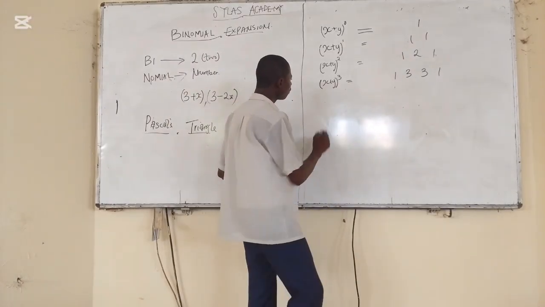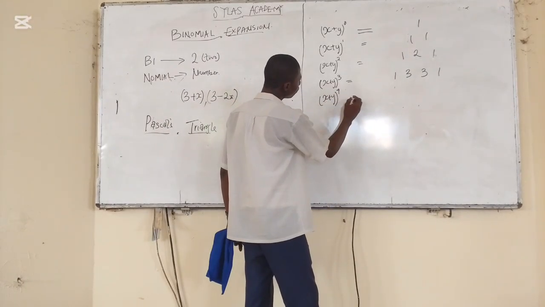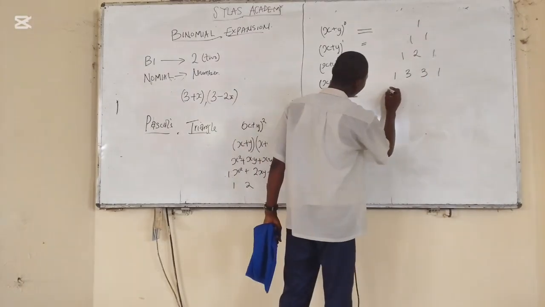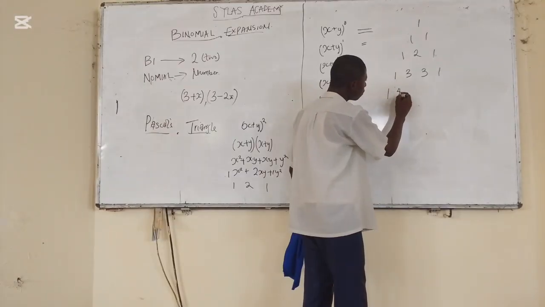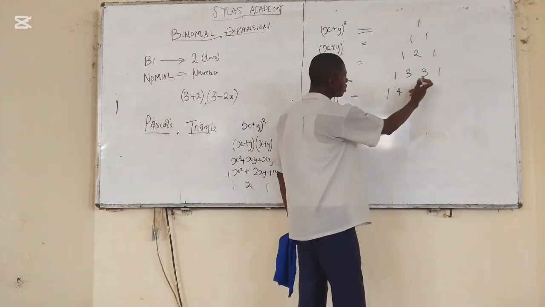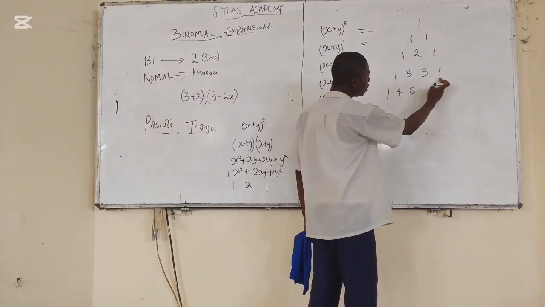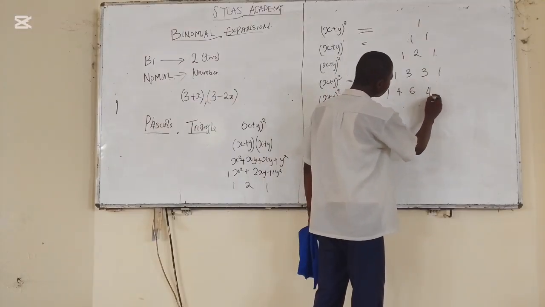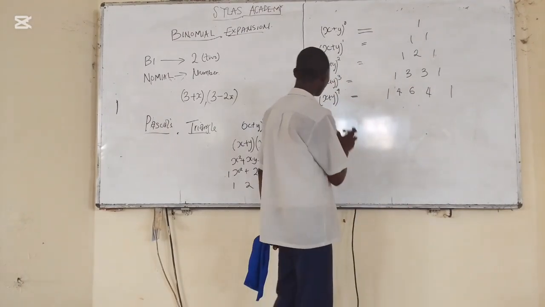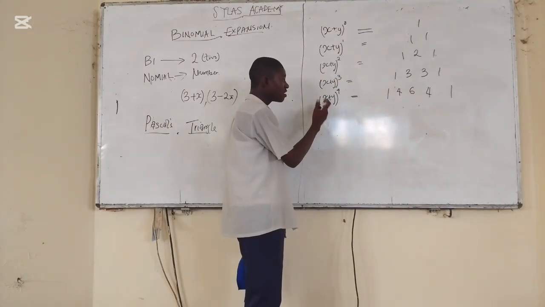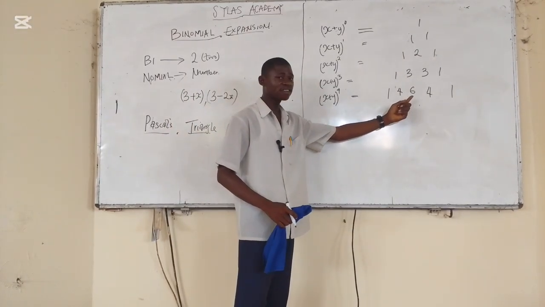Now, let's do the one of 4. x plus y to the power of 4 gives you what? It is 1. 3 plus 1 gives you 4. Next one, 3 plus 3 gives you 6. 3 plus 1 gives you 4. You bring your 1 down. Are you following? If you split this bracket into 4, you have the coefficients 1, 4, 6, 4, and